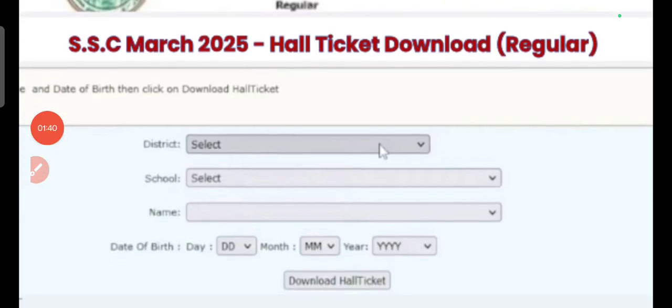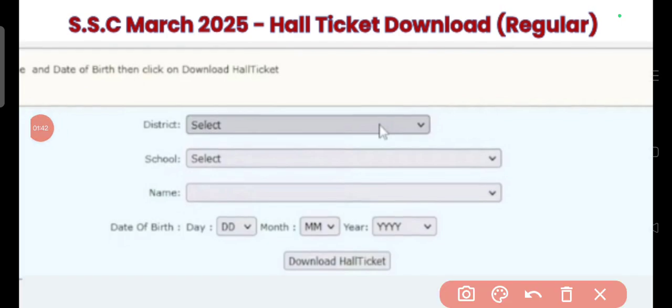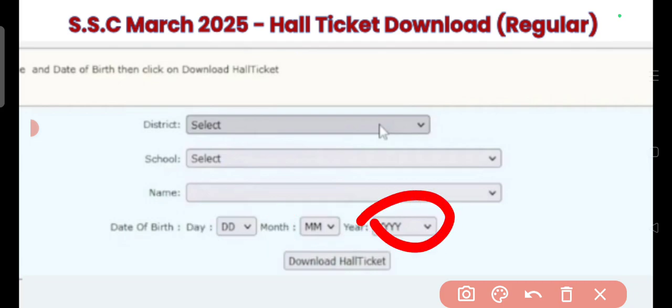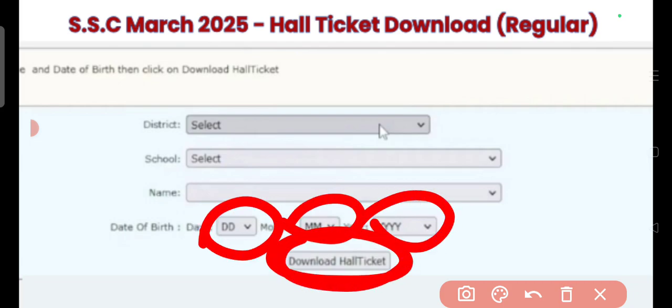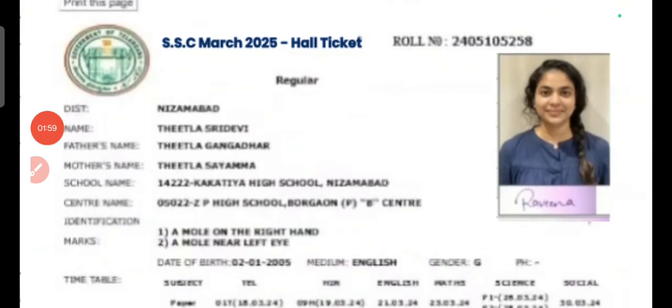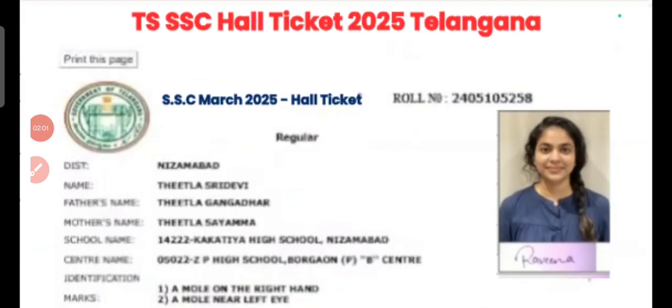Now you have to select your district name to download your hall ticket. Firstly, select your district name, select your school and name, and select the date of birth. Select the date of birth correctly and download. Click on download hall ticket. Now your hall ticket is downloaded. You can download it and print it.